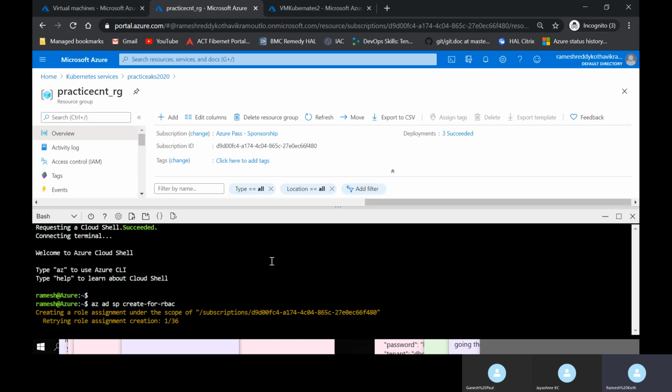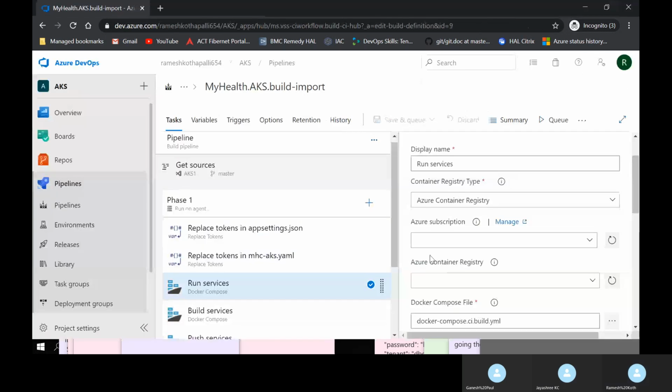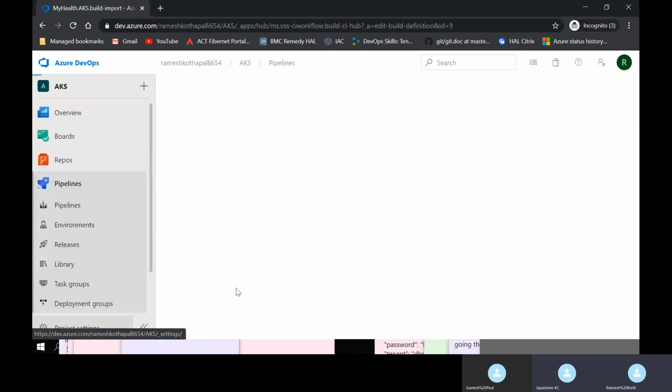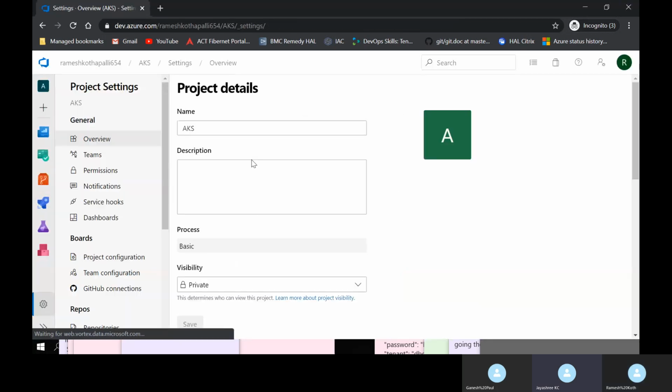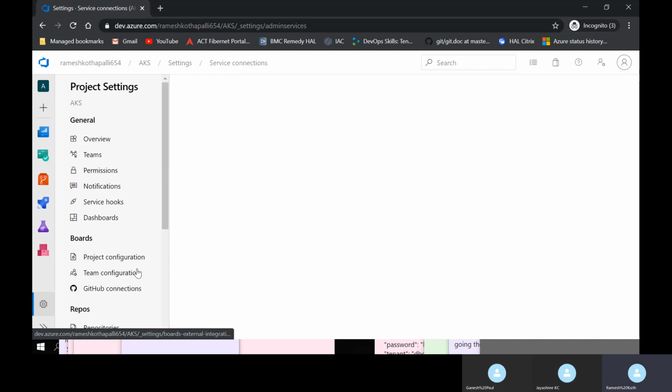A registry is like a Docker Hub, right? Where we have all the images. Correct, registry. Instead of Docker Hub, in Azure we are using Azure Container Registry.